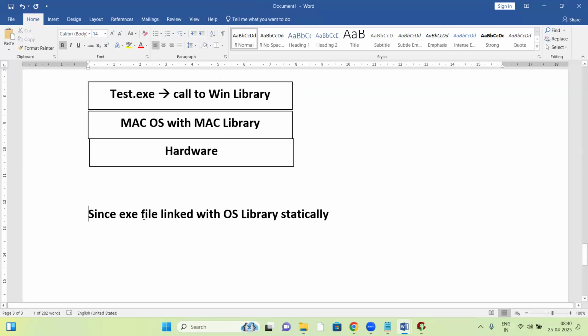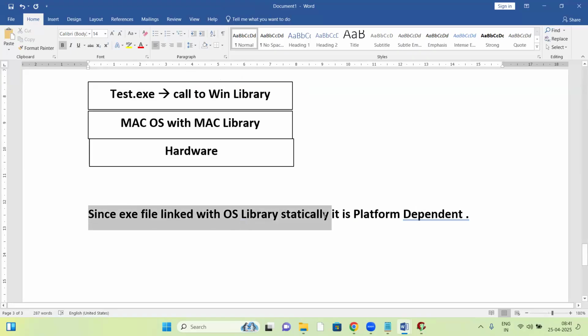Since the exe file is linked with the OS library statically, it is platform dependent, or OS dependent. Since the exe file is linked with the OS library statically here, it's platform dependent.